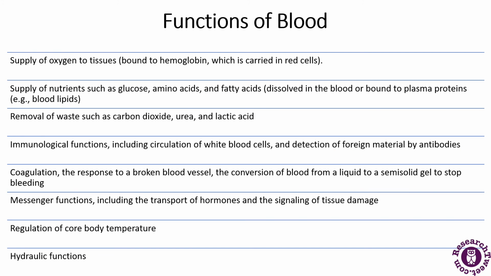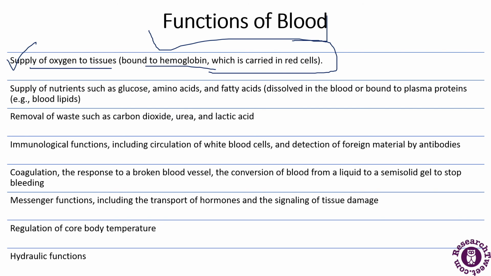Now what are the functions of the blood? Functions of the blood include the supply of oxygen to the tissues. This was the first function. Why are the red blood cells red in color? Because of the presence of the hemoglobin, and hemoglobin supplies the oxygen to the tissues.